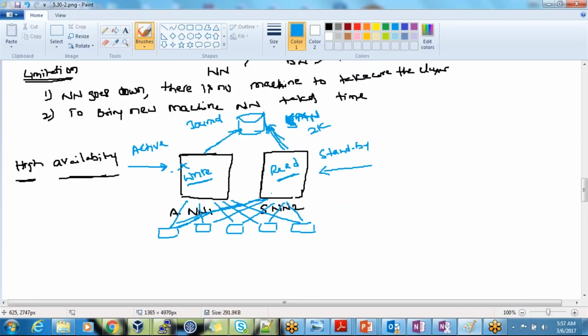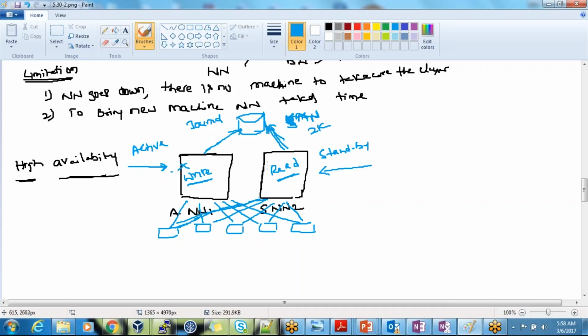Any election or selection policy happens here for the active and standby name node? See, it's not like an election or selection policy kind of thing. Both of them will be in sync. These two will not talk to each other, but the data node will be reporting to both.